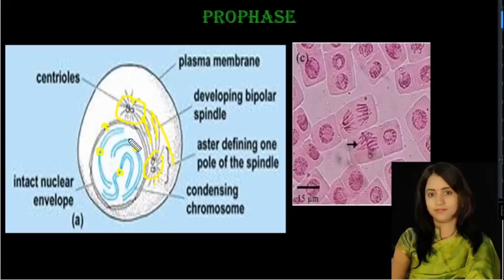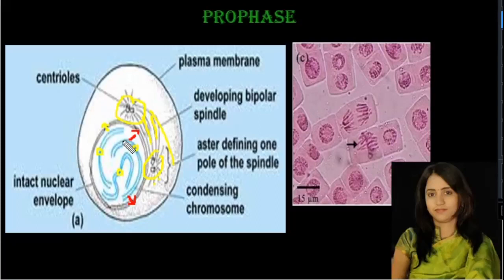So these chromosomes begin to move towards the nuclear envelope. As a result of this, a certain pressure is exerted on the nuclear envelope. Now the nuclear membrane begins to disintegrate.